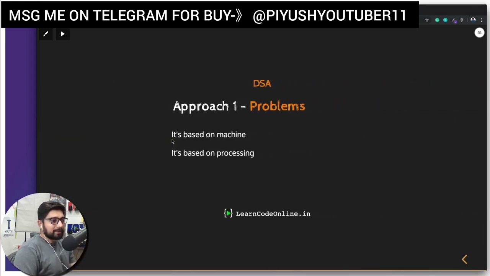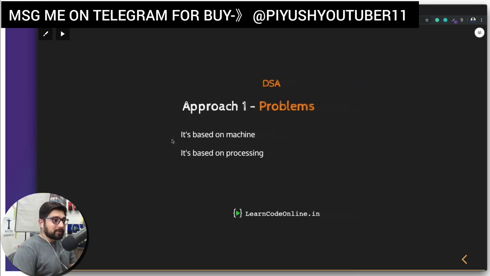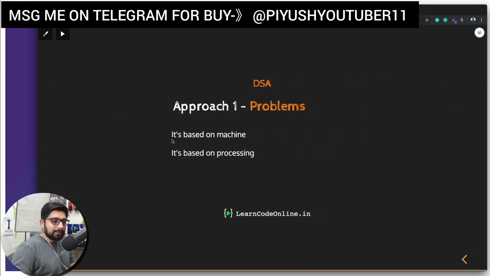And apart from that, another problem is based on the processing. Let's just say your computer was busy rendering a video, and at that time you're doing one test, and at another time your computer was doing nothing, and at that time you run this code. Again, the performance and the time difference is going to be vastly different. So I'm not saying that this approach is totally bad. In some cases, we still use it in master's and PhD degrees, but this is not a viable approach in our case in data structures and algorithms. So on the whole, we are not going to be using this approach.